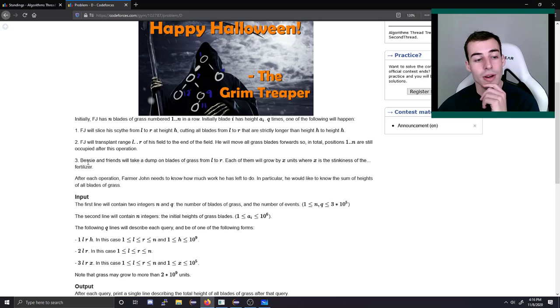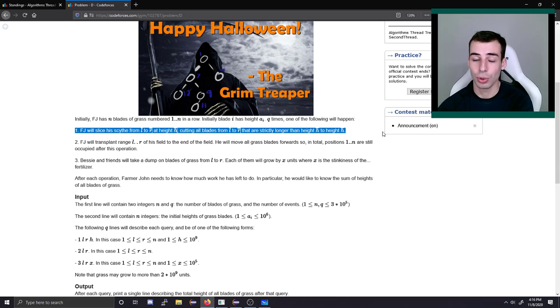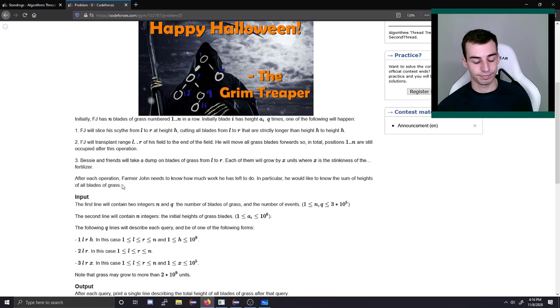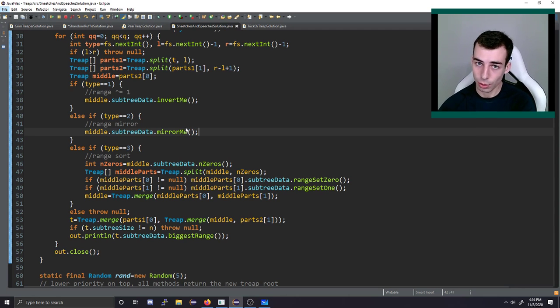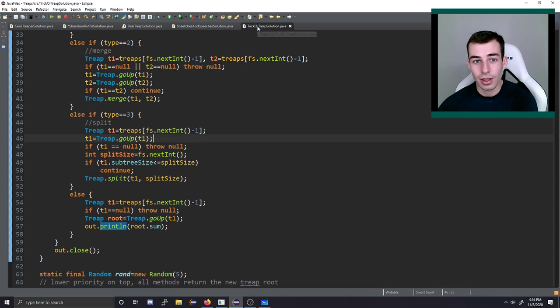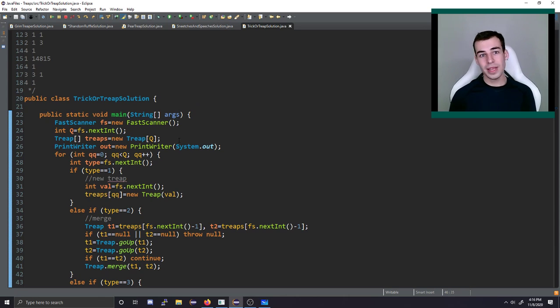Pretty easy there. Finally, we want range add. Range add is easy enough. But range add combined with this first operation is pretty tricky when we also want to know the sum. So a prerequisite for solving this problem is knowing segment tree beats. You should know how those work. I have a video on them on my channel, another algorithms thread video, that explains how they work and when you can use them, some interesting use cases for them, as well as an analysis of the runtime. Because segment tree beats with range add are n log squared, this is basically the same thing as the segment tree, except with the treap.